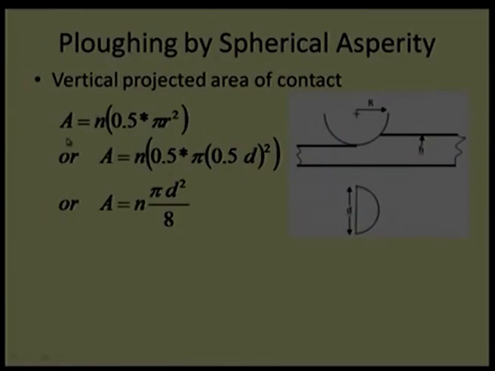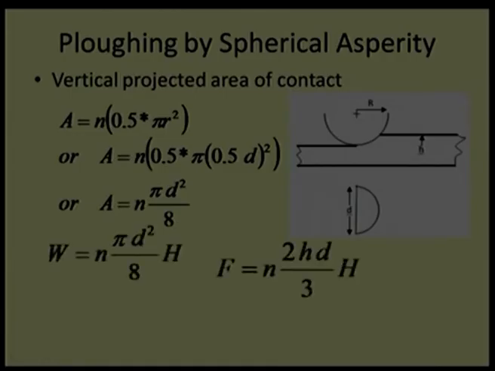So, area of contact will be pi r square, in this case r is 0.5 d, half of the area in a projected direction, or the half which is pushing asperities towards a soft material, and when we express in terms of d, it turns out to be n pi d square divided by 8. That is the expression. So, if I multiply with the hardness, what will I get? I will get a normal load as the number of asperities, contact area due to one asperity into hardness.